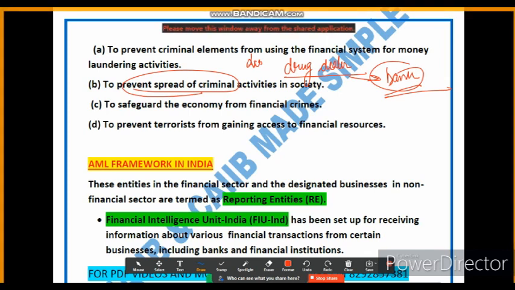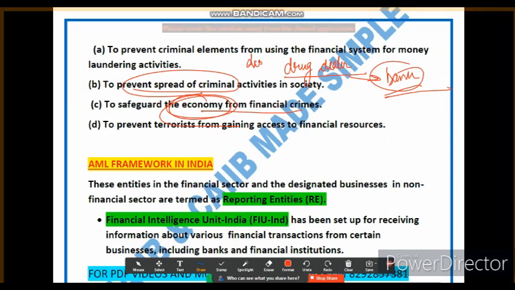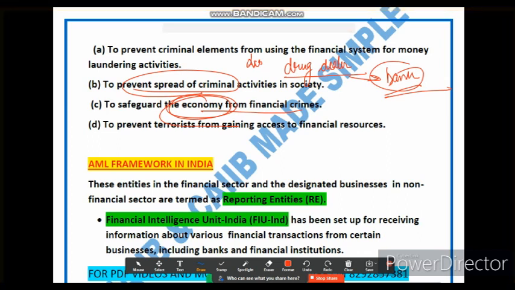The third objective is, you can see, financial crimes including money laundering can have a detrimental effect on the economy. So in the perspective of the economy we are talking about, they undermine the integrity of the financial system, they distort the market, they harm the overall economic stability. So implementing a robust anti-money laundering framework helps protect the economy by promoting transparency.